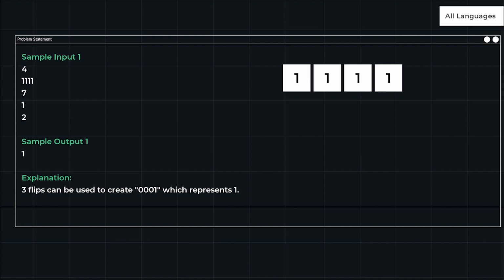The first input is, suppose, this is my n, the number of characters in my string. After that my string s, then this is the number of cash, and this is my a, which is for swap, and b is for flip.